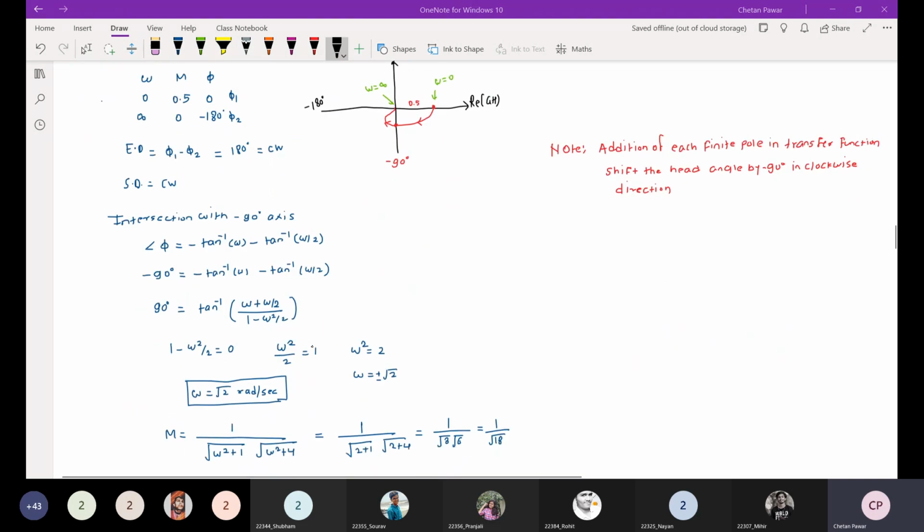The angle formula is minus tan inverse omega minus tan inverse omega by 2. You just put the angle as -90 degrees here and calculate the value of omega.